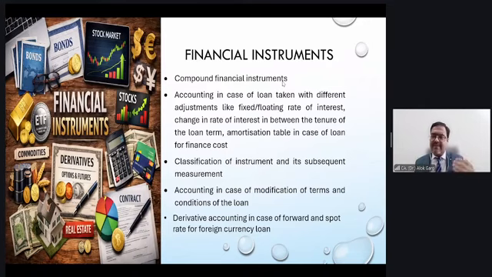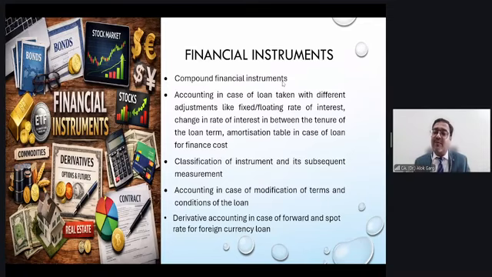Of course, the principles are given. Once you have identified that, then what is the initial measurement? What is the subsequent measurement? For example, if it is amortized cost, then take a loan. A loan can be at a fixed rate of interest, or at a floating rate of interest. You have to do the EIR accounting of the loan, effective interest rate accounting. What is effective interest rate accounting? For example, I have taken a loan from the bank for 100 rupees.